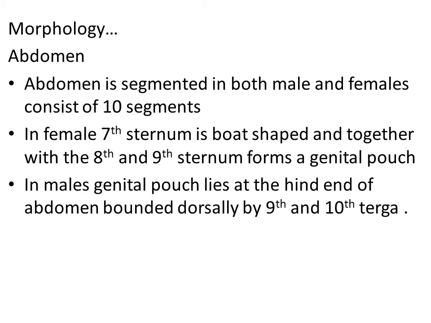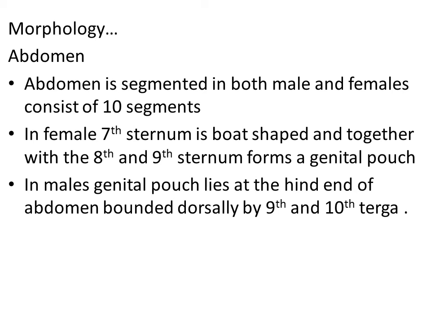The male genital pore is located towards the anterior end of the last segment in the male cockroach. This helps in releasing the male gamete, right?